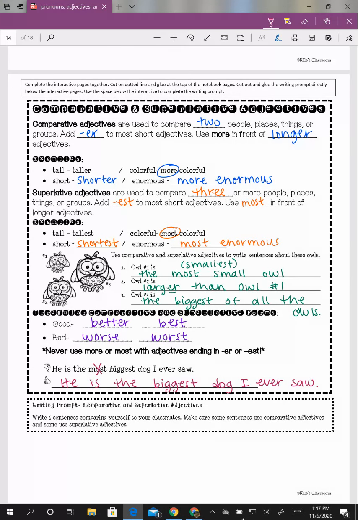Now, for your writing prompt down at the bottom, you can do a couple of things. You may complete this writing prompt on a Google Doc and share it with your teacher, or you may write these answers on a separate sheet of paper and turn it in.